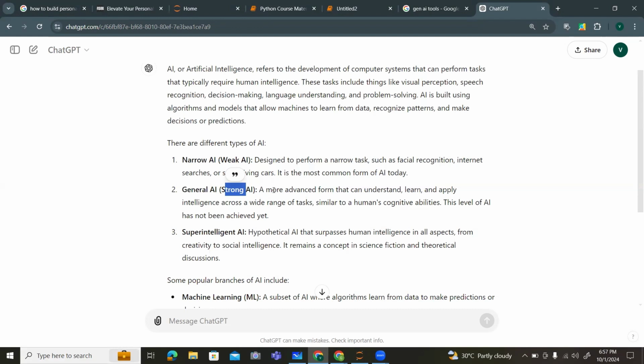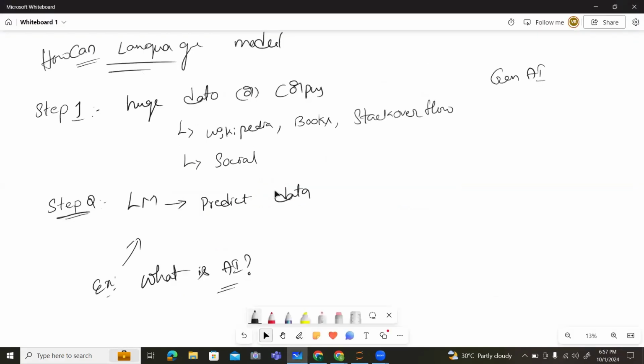You can see I just typed, what is AI. It goes and searches different types of websites, whatever we have collected, like Wikipedia, books, Stack Overflow, social media, whatever it has. It will collect some information from them and provide the output.